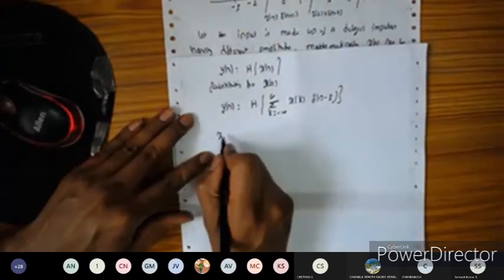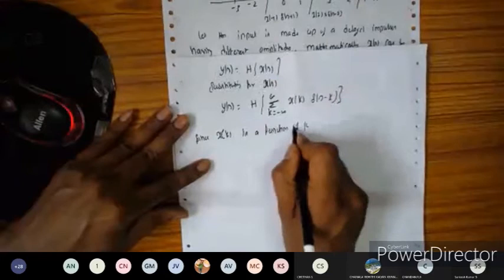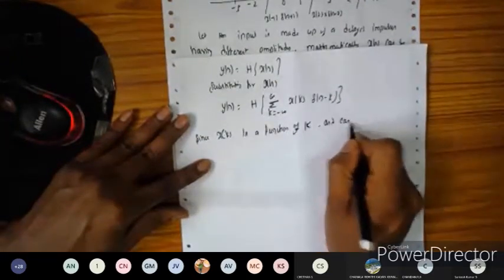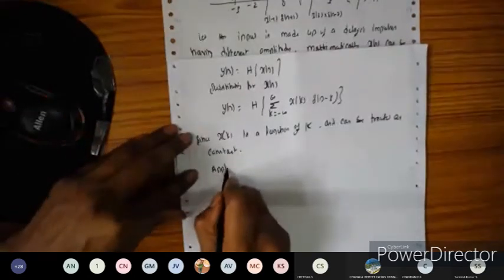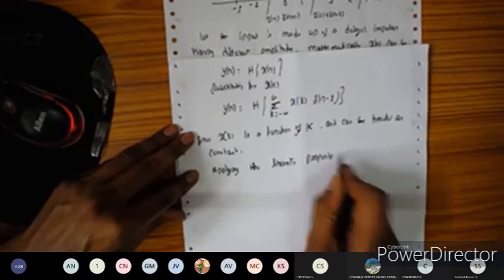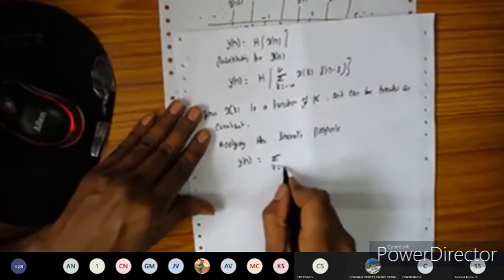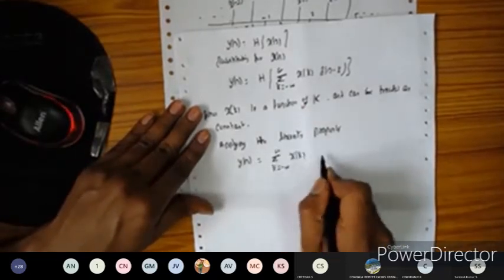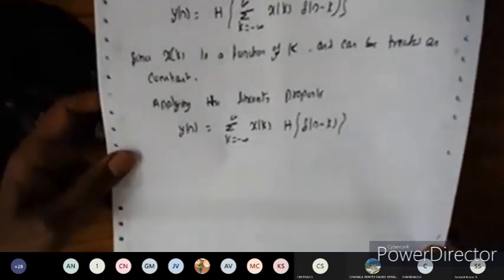Since x of k is a function of k, it can be treated as a constant. Now, applying the linearity property, y of n is equal to the summation k equals minus infinity to plus infinity, x of k remains the same, times h of delta of n minus k.